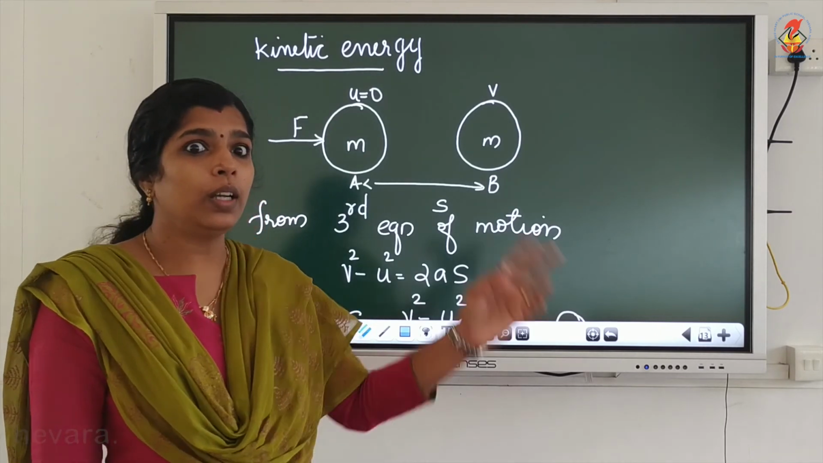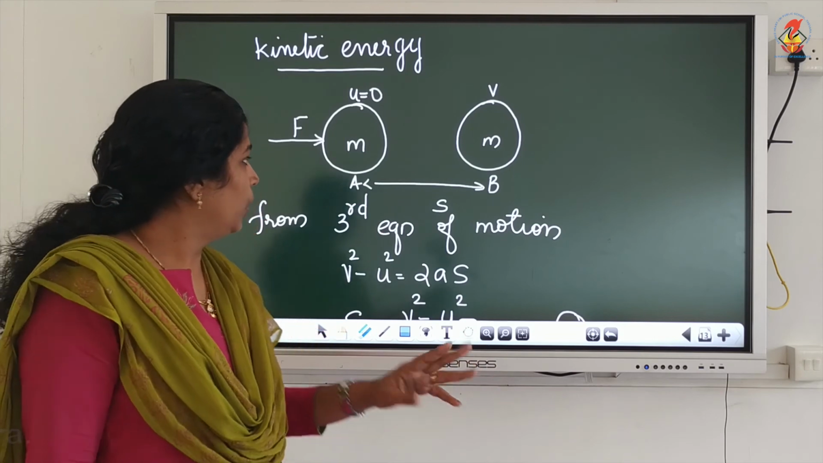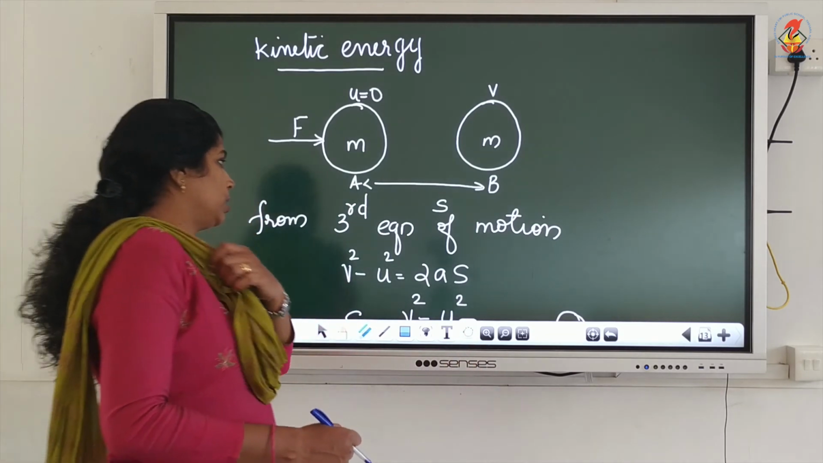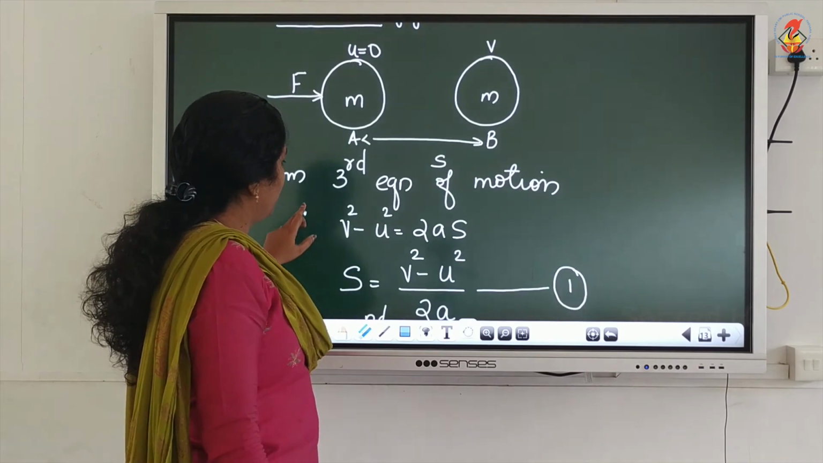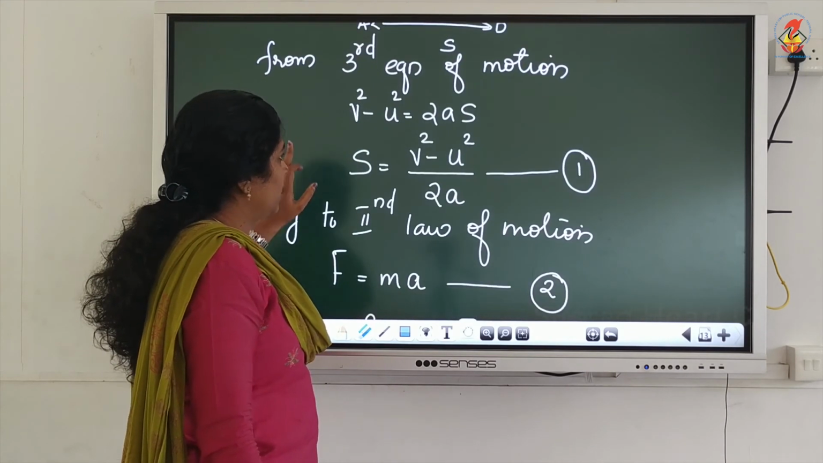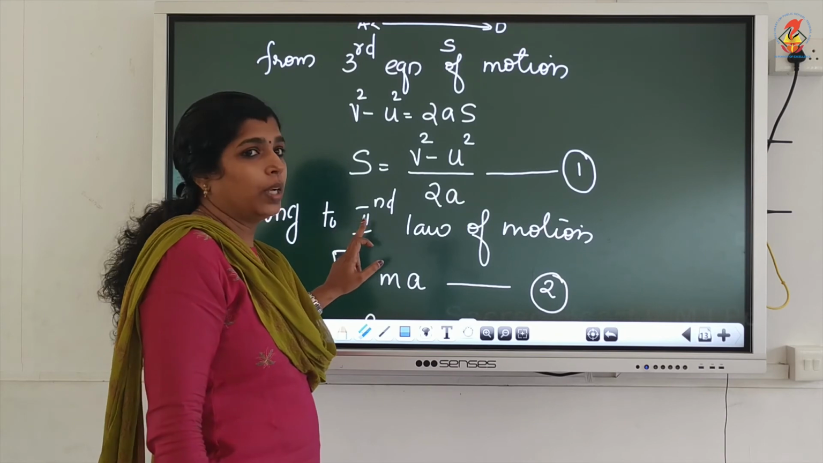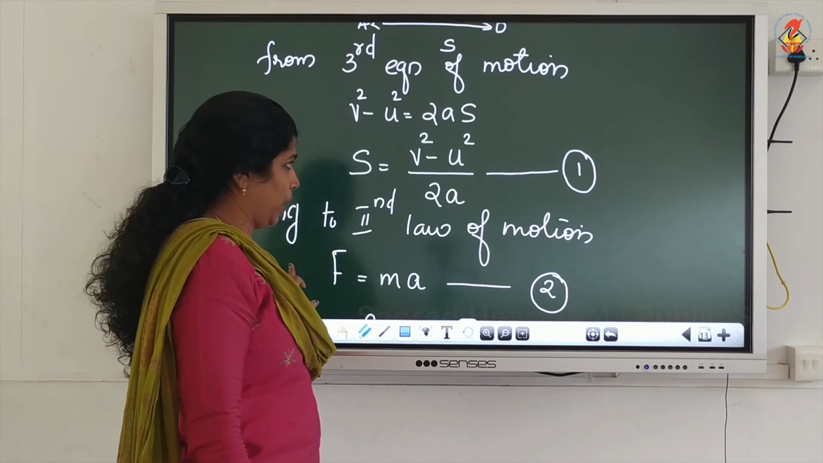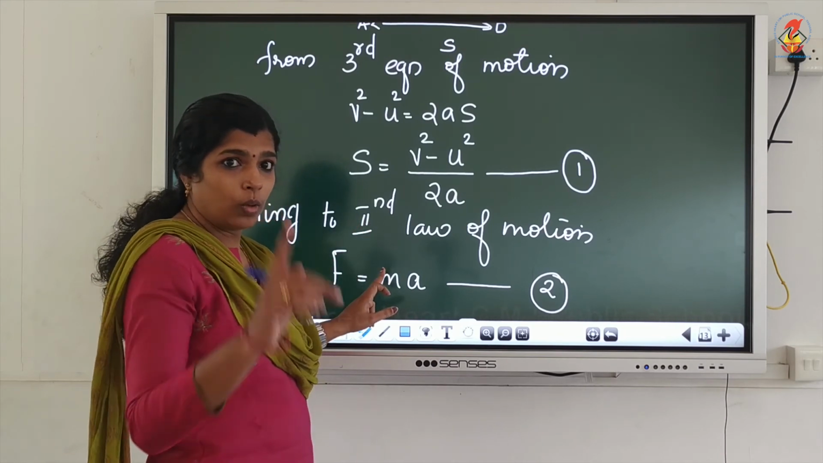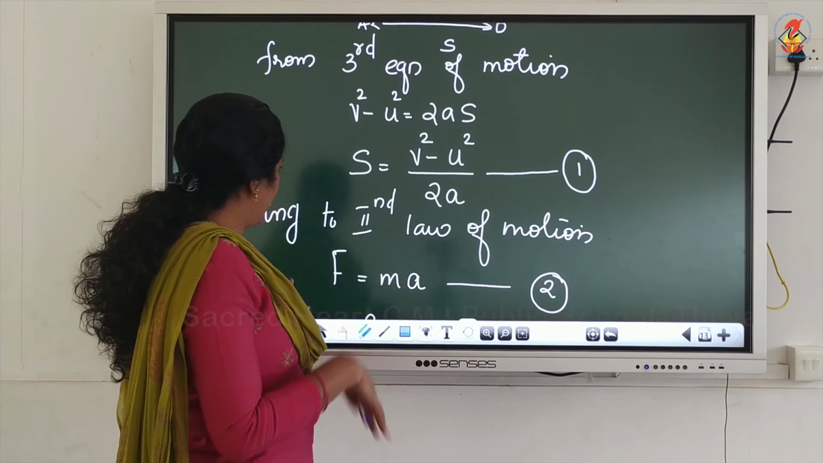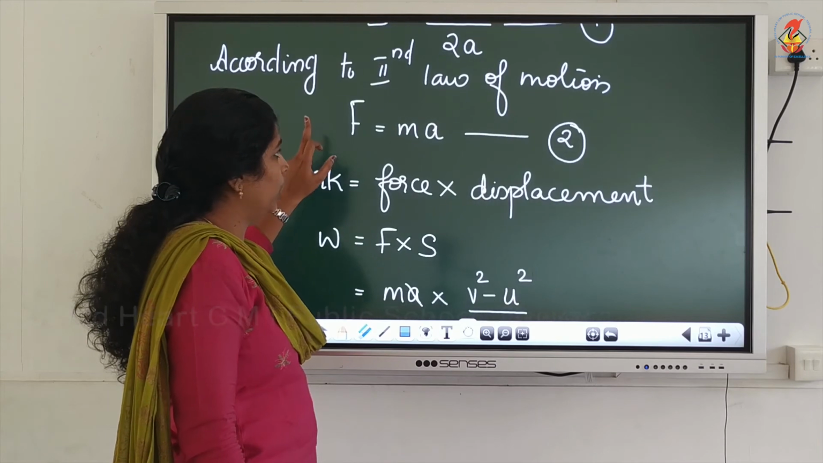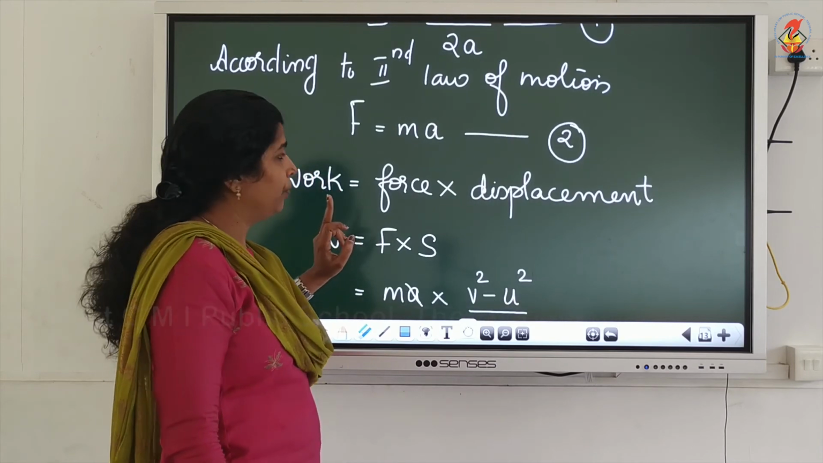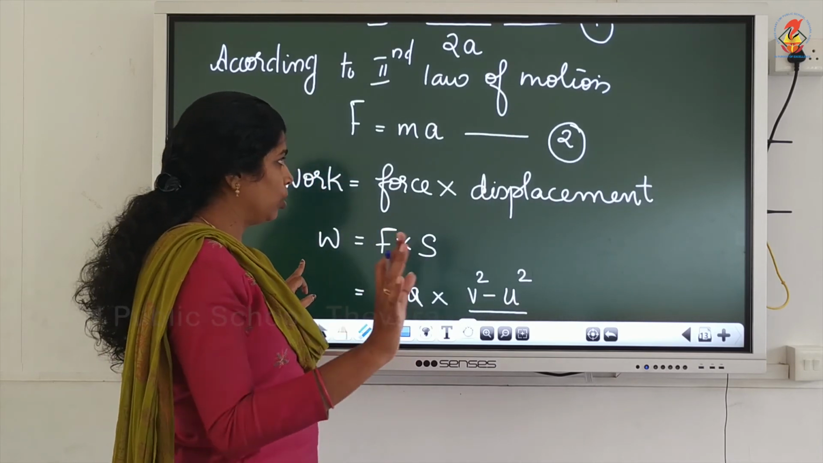So, from the third equation of motion, we write V square minus U square equal to 2AS. From that we write S is equal to V square minus U square by 2A. Name it as equation 1. Then from the second law of motion, we know the equation F equal to MA. Let's name it as equation 2.